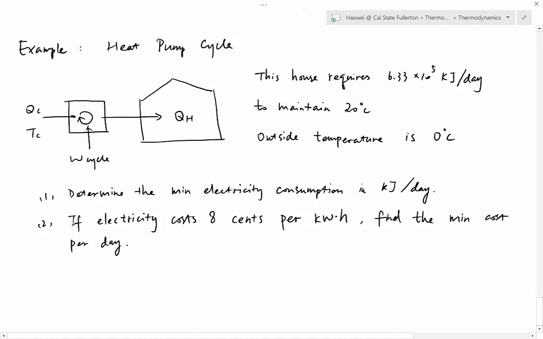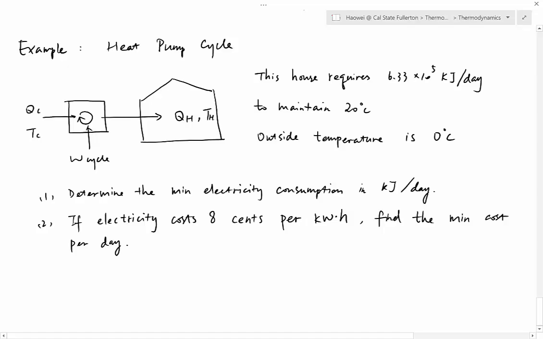Hello, let's do one more example. And now we have a heat pump cycle. You can see this heat pump grabs heat from the left, which is the cold outside, QC, and then it releases heat QH into the warm house. So heat transfer happens from the low temperature TC to the high temperature TH.